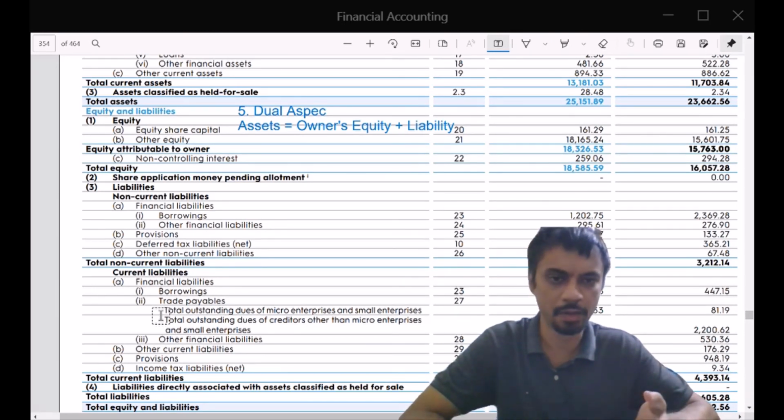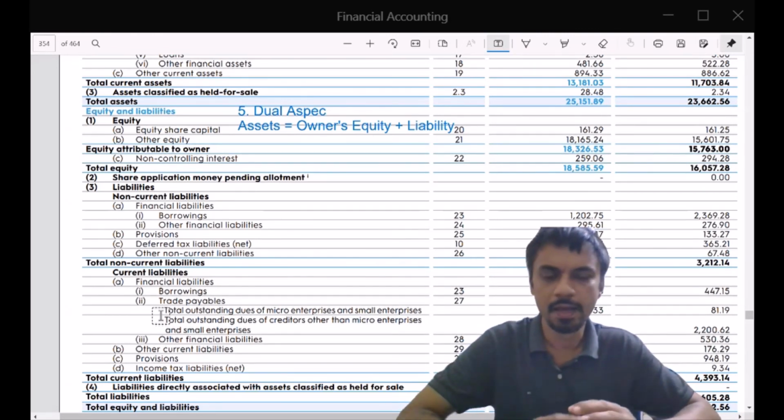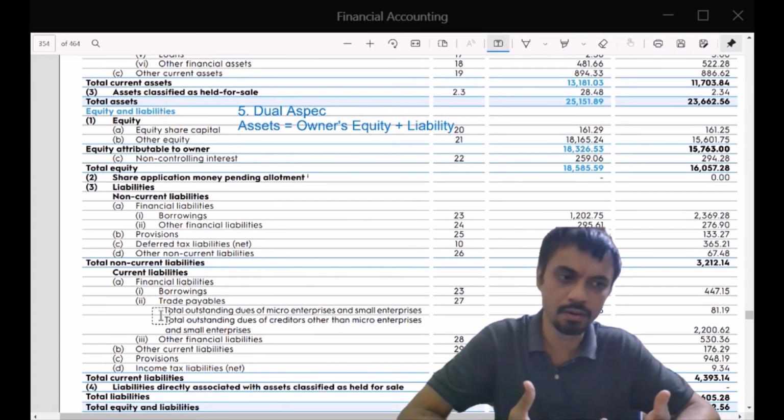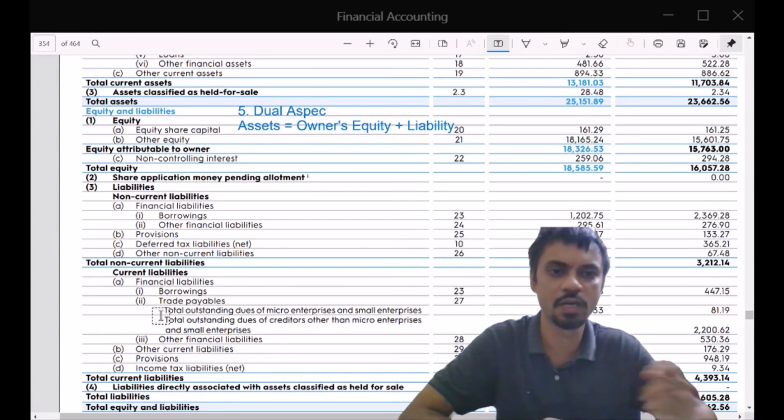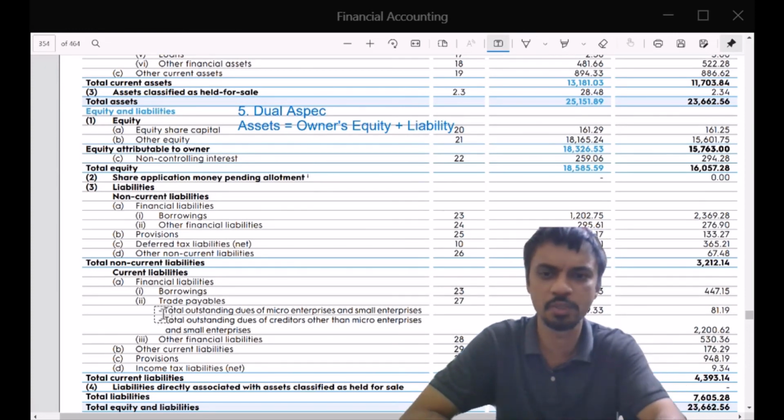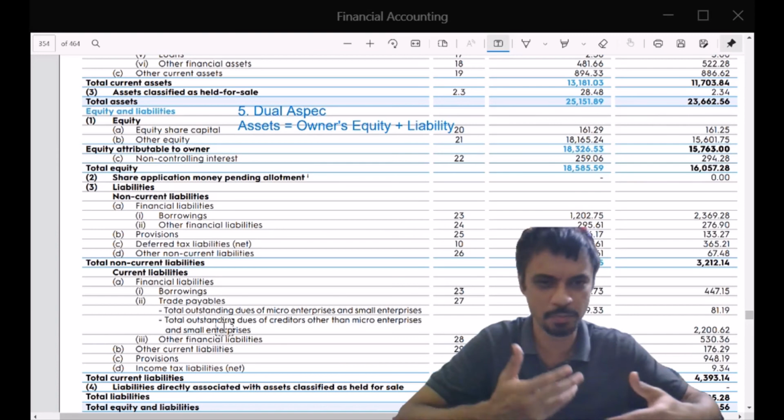It is payable. You have not paid yet. So that is a liability. Someone supplied you the raw materials for medicines, the API, the truck has come, they have raised the bill for you, but you have still not paid. So that's another liability.